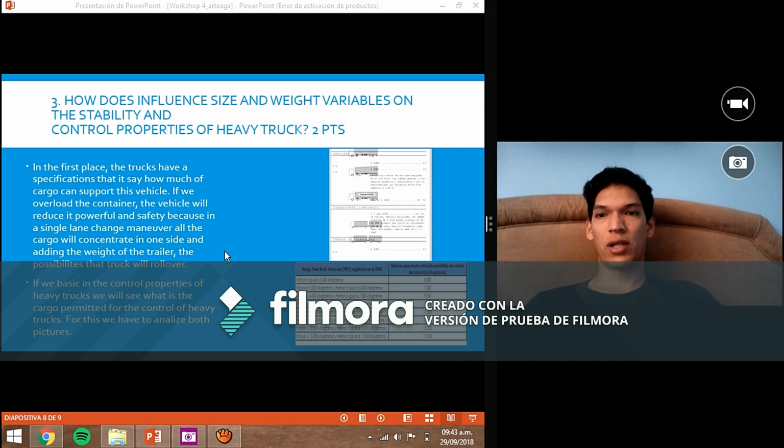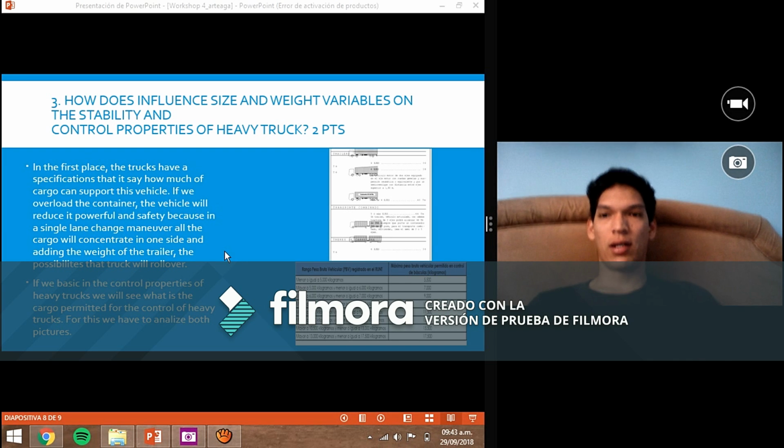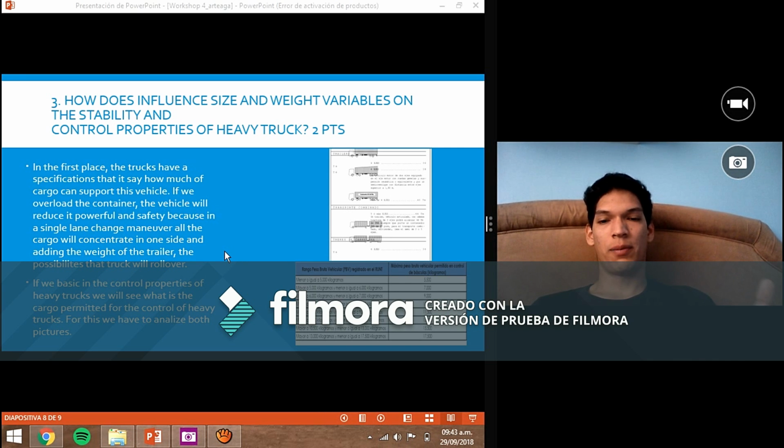If we overload the container, the vehicle will reduce its power and safety, because in a single lane change all the cargo will concentrate only on one side. The possibilities of rollover increase because the sum of the weight of the trailer, the weight of the cargo and the weight of the pneumatics will increase the possibilities, and in a single lane change on a curve it will roll over.